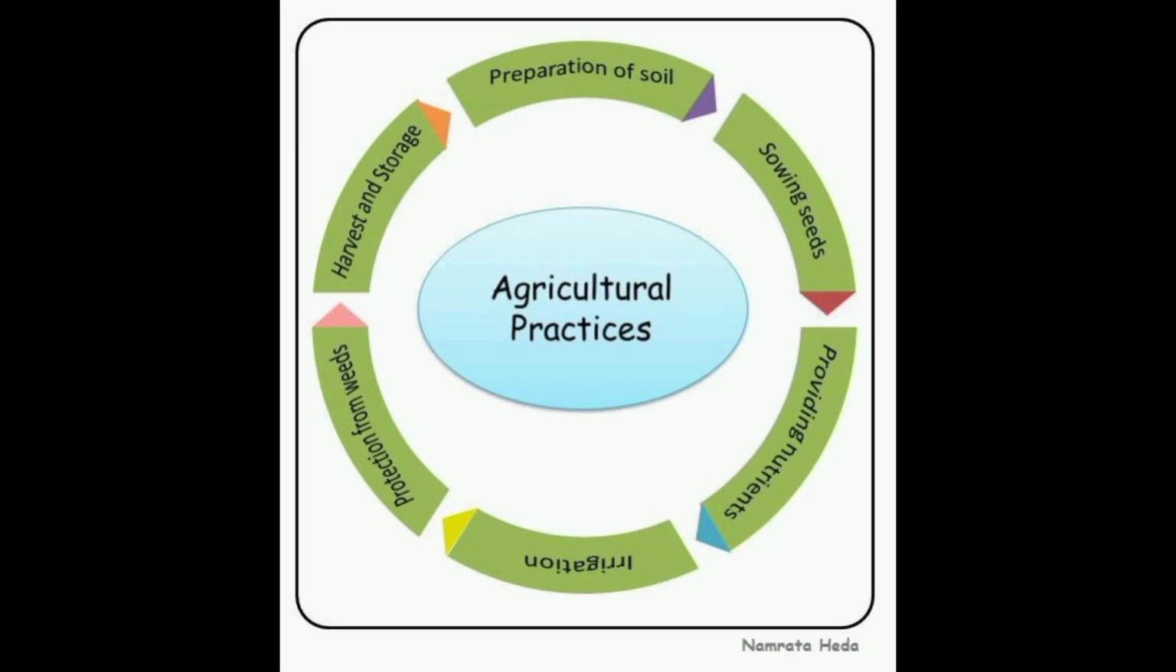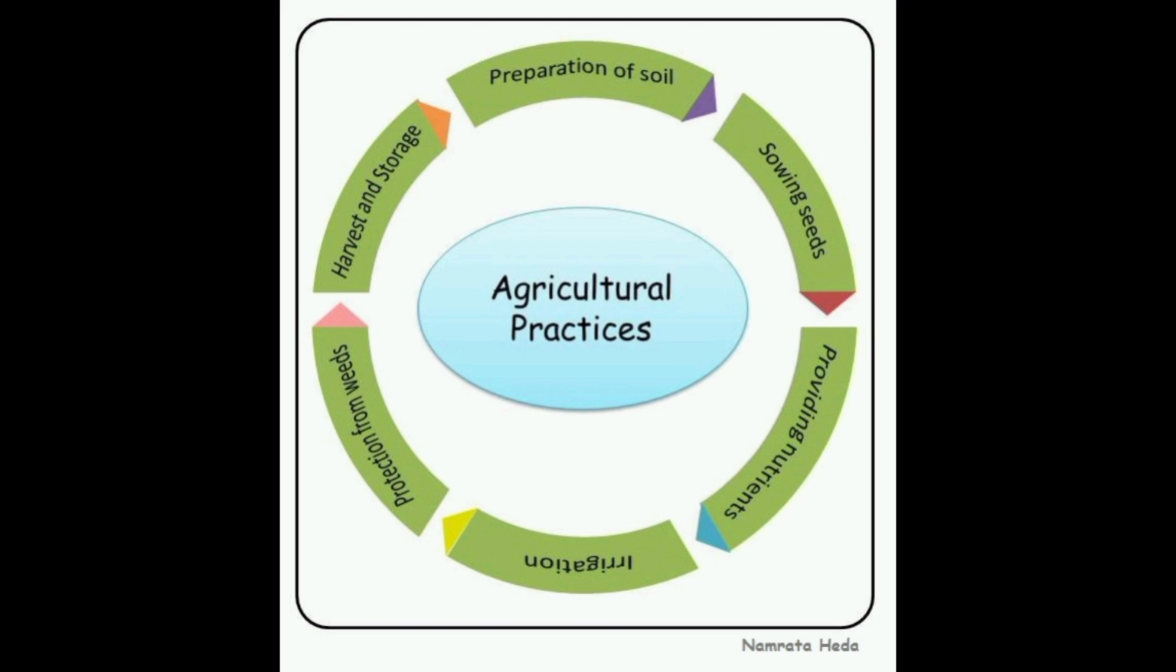In agriculture, the farmer has to perform some practices or functions, and these functions improve the crop yield and produce more quality and quantity of crop. These are preparation of soil, sowing of seeds, providing nutrients, irrigation, protection from weeds, harvesting, and storage. These are performed by the farmer for the good deed.